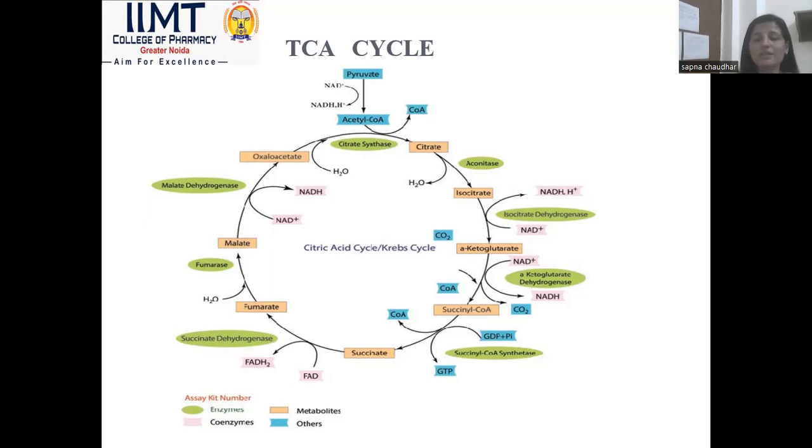In some articles, a total of 8 steps are shown. And isocitrate is converted into alpha ketoglutarate.